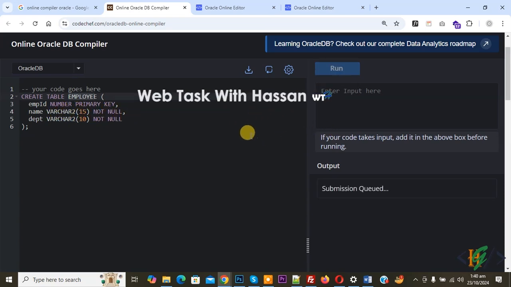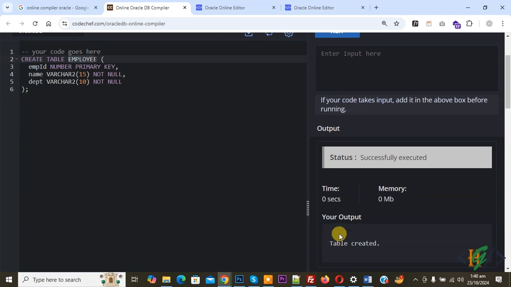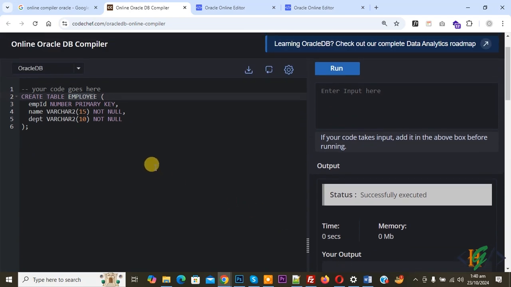So after that we are going to add data in the table. Now you see output status: successfully executed, your output table created. Now we are going to insert data. Now write insert into, then add table name employee. Now add values. Now start bracket.